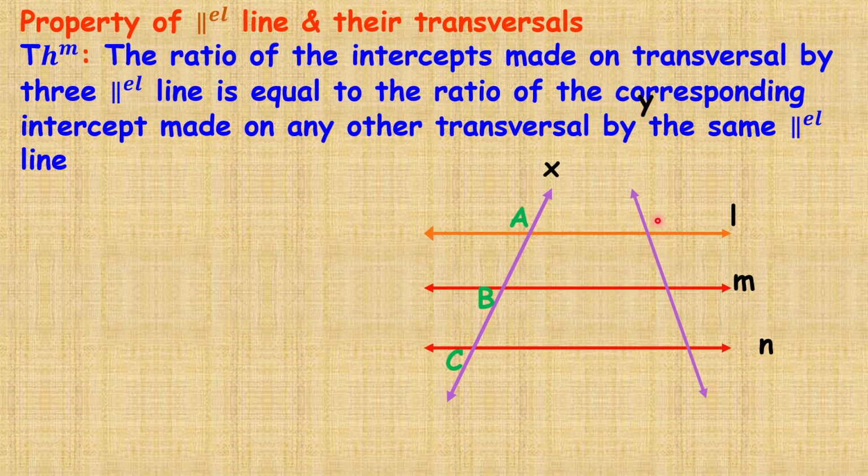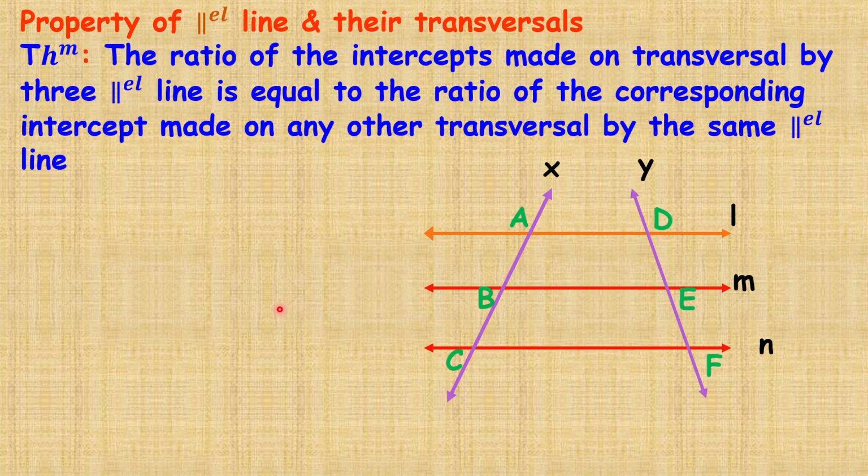Also, we take another transversal Y which intersects at the points D, E, F respectively. The intercepts made by these parallel lines on the transversal Y are segment DE and segment EF.